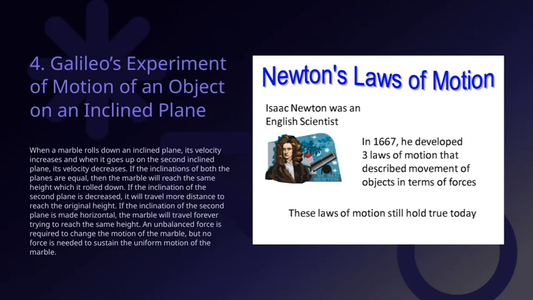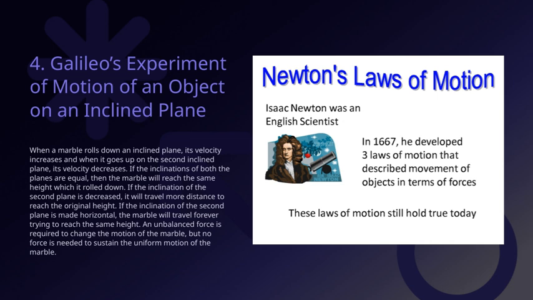When a marble rolls down an inclined plane, its velocity increases as it gains speed due to gravity. Then, when it moves up on the second inclined plane, its velocity decreases because it's working against gravity. Now, if the inclinations of both planes are equal, the marble will reach the same height it initially rolled down from. This is because energy is conserved in this idealized situation, and no energy is lost.